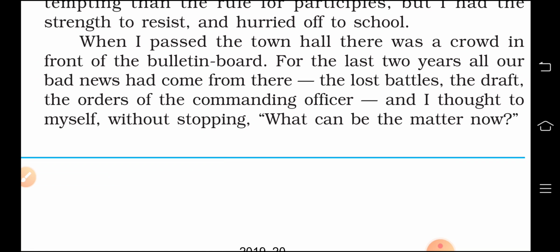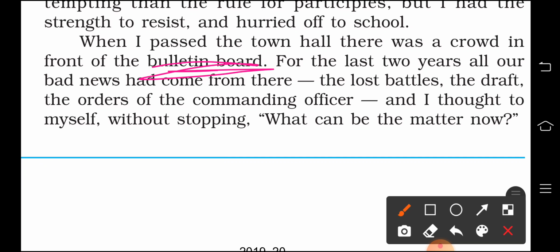Now what he's saying in this paragraph is that when he was walking to the school, to the town hall, he noticed a huge crowd at the notice board. This bulletin board is the notice board. And that was the place, right? The war with Persia had begun 2.5 years ago, and since then all the bad news, like losing of wars, occupation of Alsace and Lorraine by the enemy, or whatever the bad or the good news, in fact it was bad because it was annexed by someone else. So the bad news, he said, one could see on this bulletin board only, right?